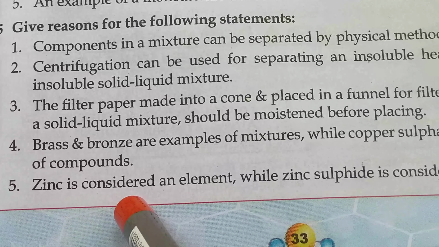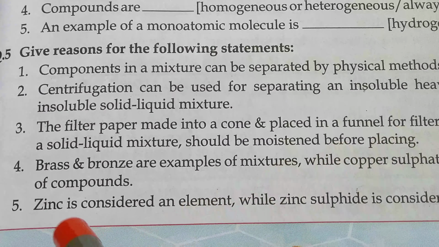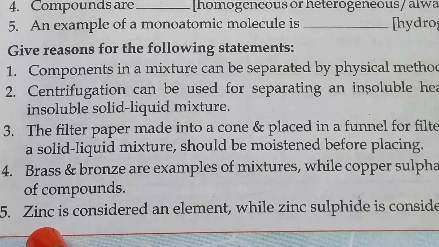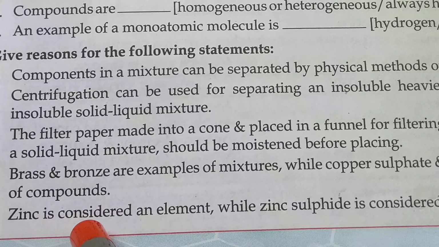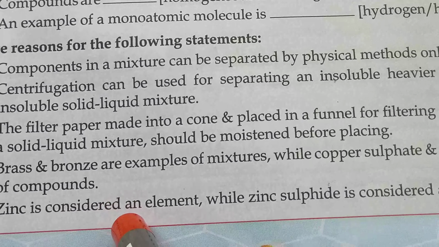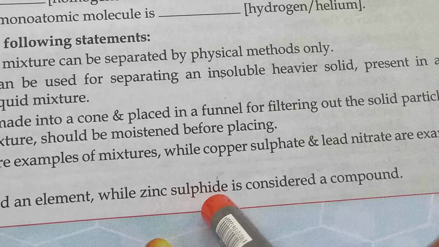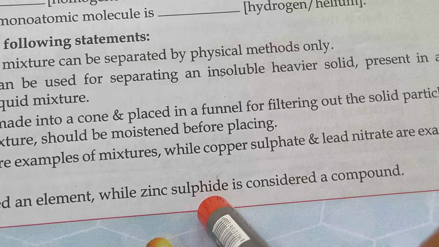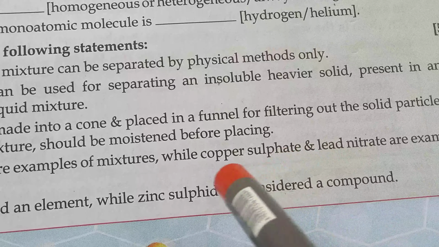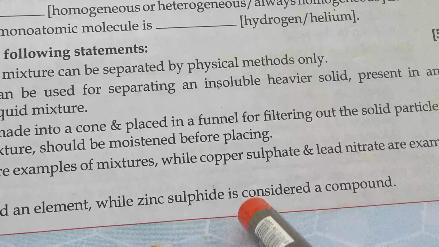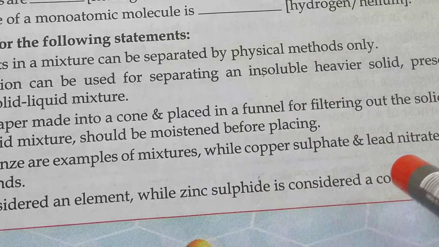And zinc is considered an element while zinc sulfide is considered a compound. For what? Because zinc is a pure substance, we cannot break it down into simpler substances. मतलब zinc को अगर तोड़ेंगे तो the last particles of the zinc is only zinc particles, whereas zinc sulfide is a compound, two different elements, zinc and sulfur, fused together at a fixed ratio. That's why it is a compound. And if we want to separate the components of zinc sulfide we have to apply a chemical process. That's why zinc sulfide is a compound.